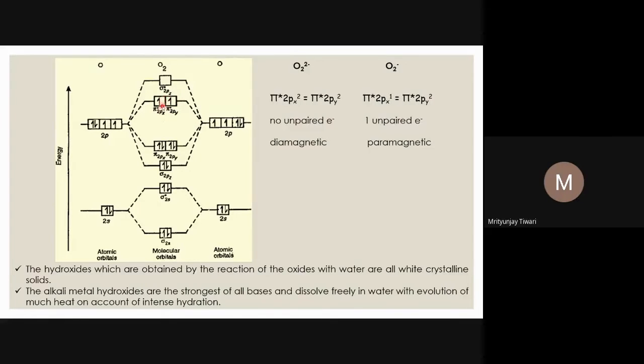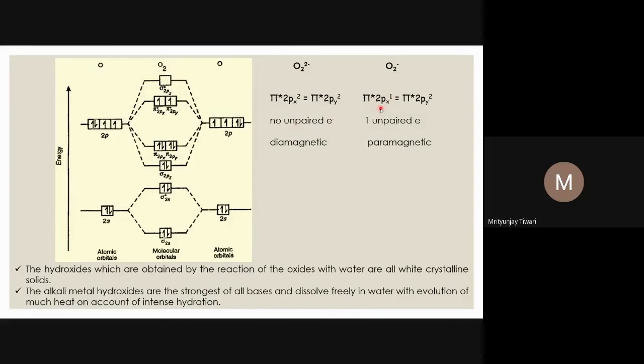Suppose I put one extra electron into this in the superoxide. So one unpaired electron will already be there in the superoxide. Because of that one unpaired electron, the superoxide is paramagnetic in nature. Up to this level we see the same electron configuration as the oxygen molecule. However, here at this level we see pi star 2px1.